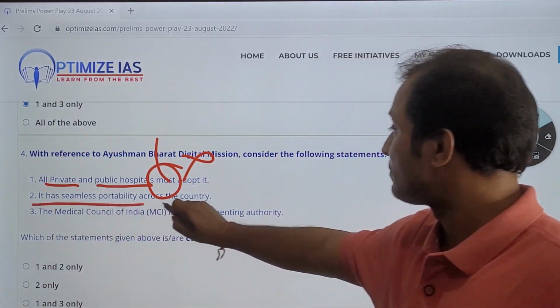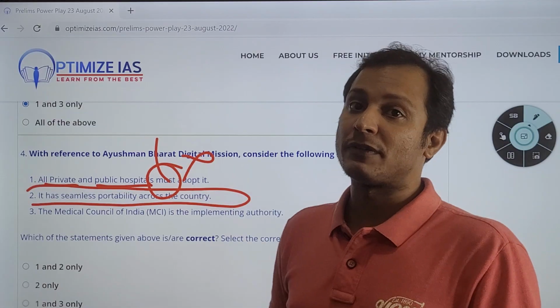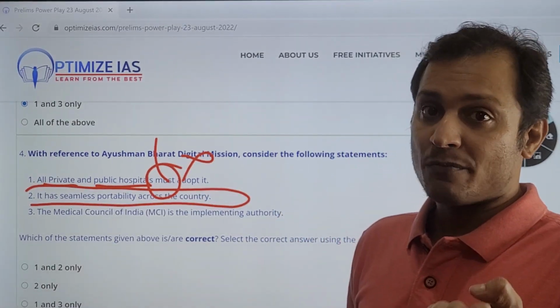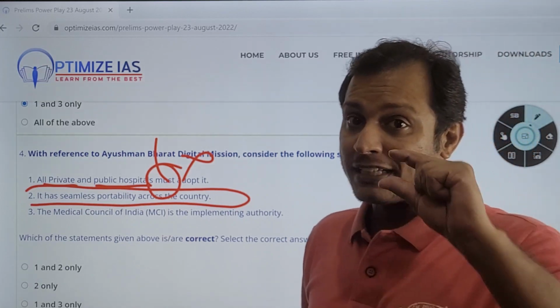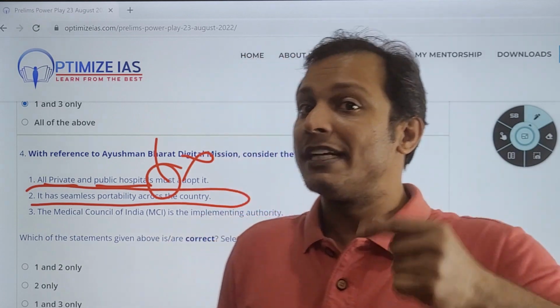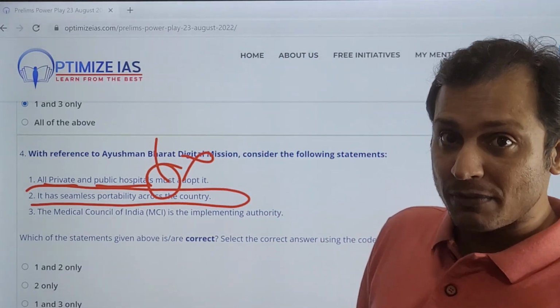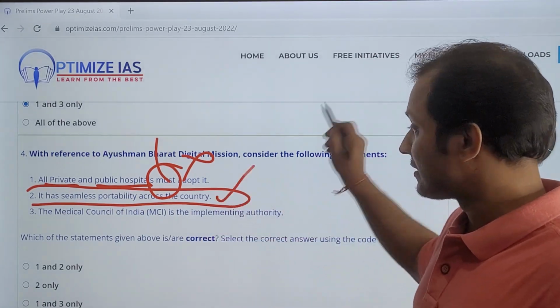It has seamless portability across the country. Yes, because that is the main purpose of this Ayushman Bharat scheme, where everyone will be given one ID, and all your medical details will be in that ID. It is for seamless portability only. So this statement is correct.